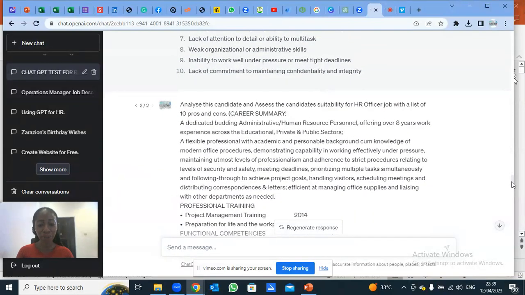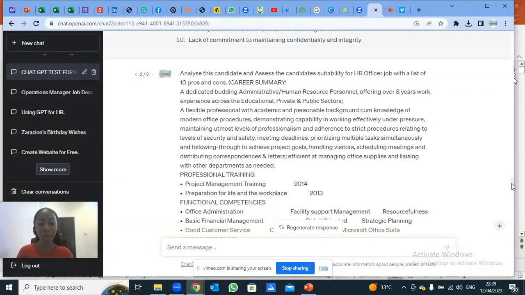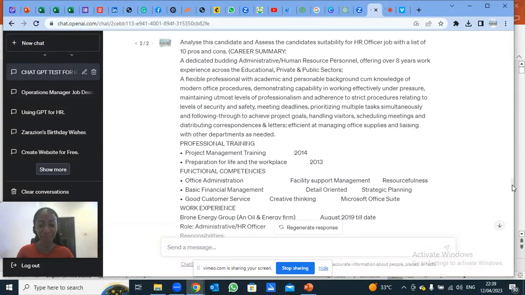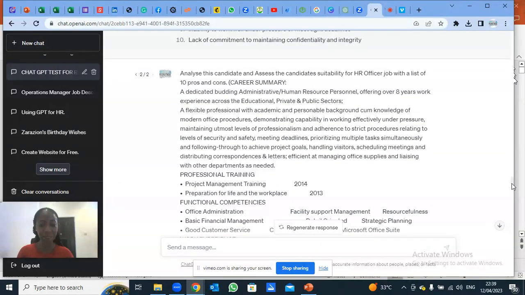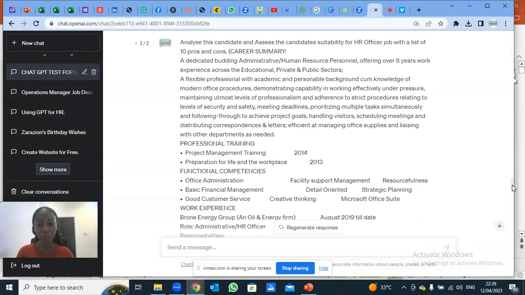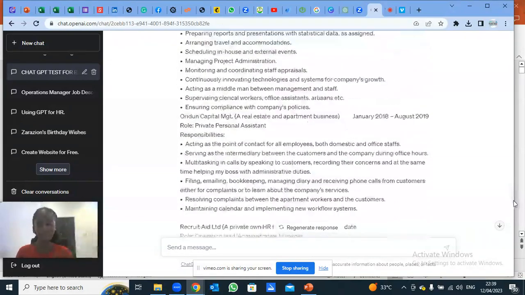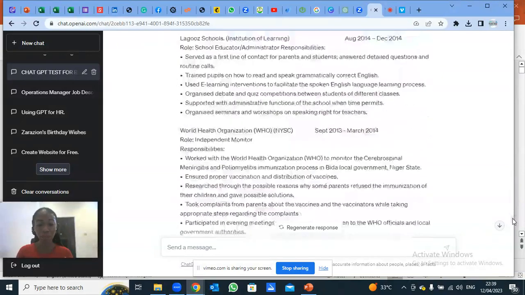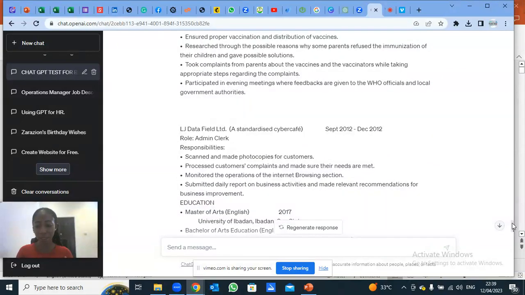So what did I do? I went back to provide that CV. So analyze the candidate and assess the candidate's suitability for a job position. I asked again, and this time around, I provided the CV. So let's go and look at this.